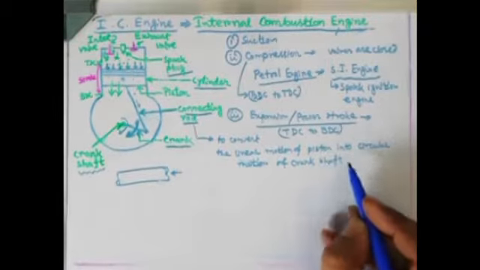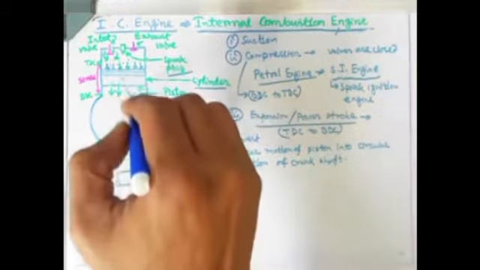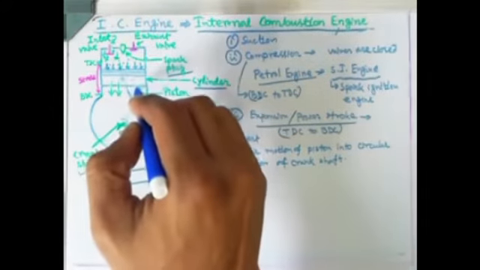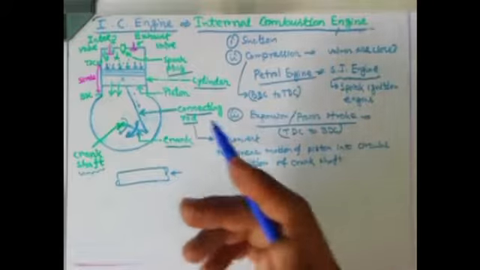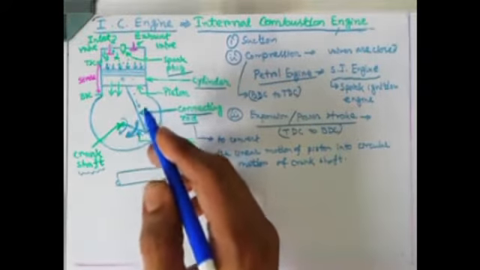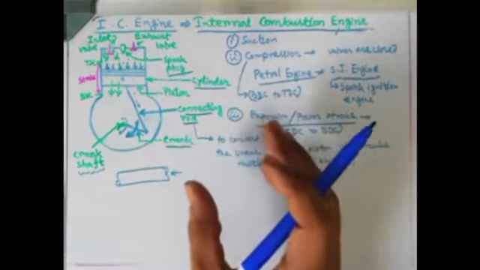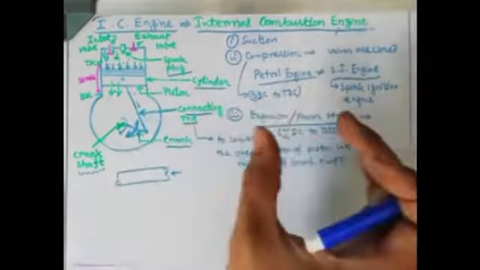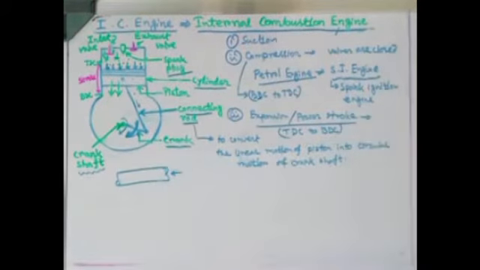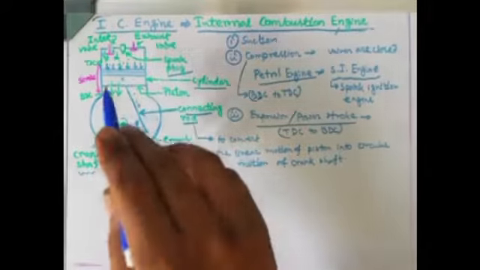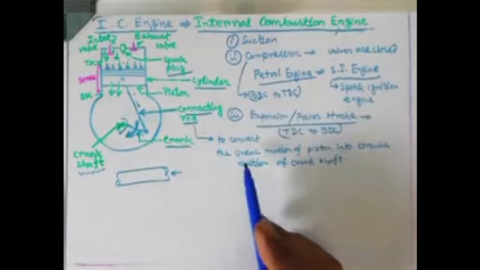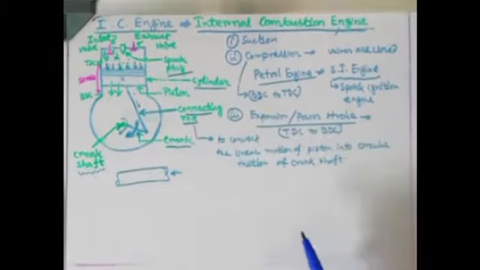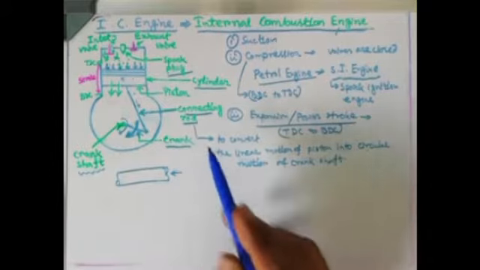We need to convert that motion because we are getting a linear motion of piston, but that linear motion will not be transferred to the generator or to the automobile. If the linear motion is being transferred, so what will happen? In the generator and in the automobile, if only this motion is available, then no work will be done. That's why we need to convert that motion from linear motion to the circular motion, and the connecting rod is helping us to convert that linear motion into circular motion. So it's a very important element, that connecting rod.